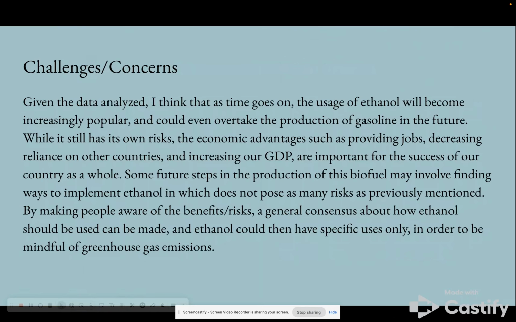Given the data analyzed, I think that as time goes on, the usage of ethanol will become increasingly popular and could even overtake the production of gasoline. So it has many economic advantages like providing jobs, decreasing reliance on other countries, and increasing our GDP. Some future steps may involve finding ways to implement ethanol that don't pose as many risks, and also producing ethanol that has specific uses so that it is not being wasted at all, with more mindfulness of greenhouse gas emissions.